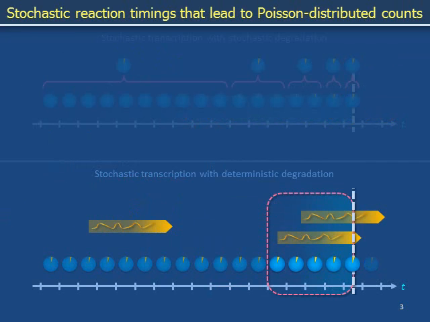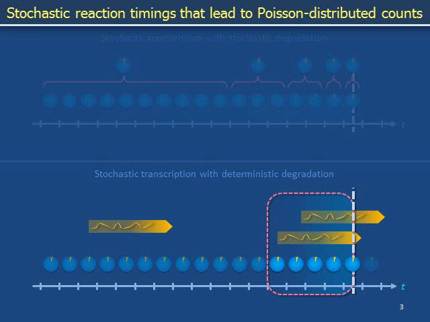The assumption that messenger RNA has a lifetime connects the probability distribution of transcription events occurring over time intervals to the distribution of copy numbers observed at individual times. In this video, we connected repeated independent attempts at messenger RNA transcription to Poisson-distributed messenger RNA copy numbers. We assumed that all copies of messenger RNA survive for precisely the same duration.